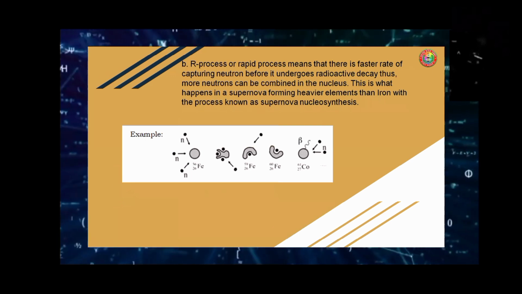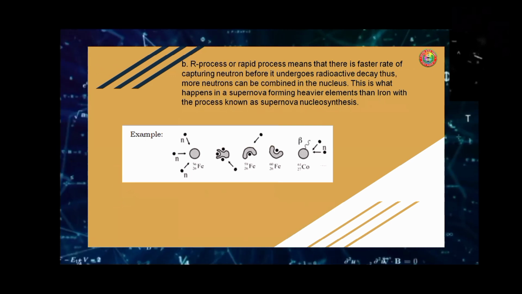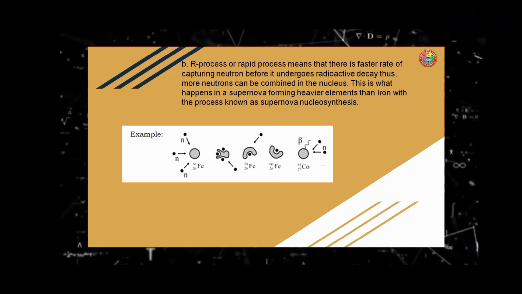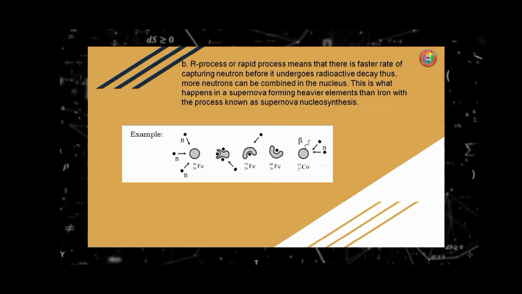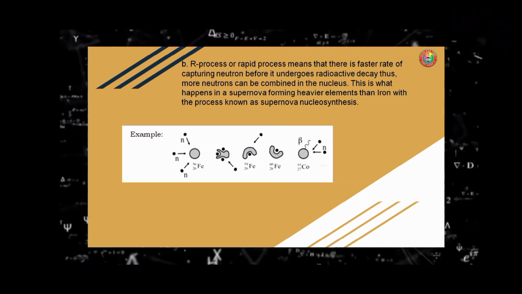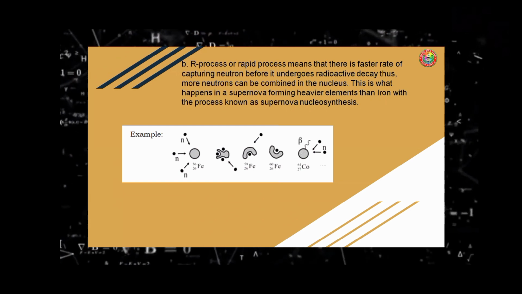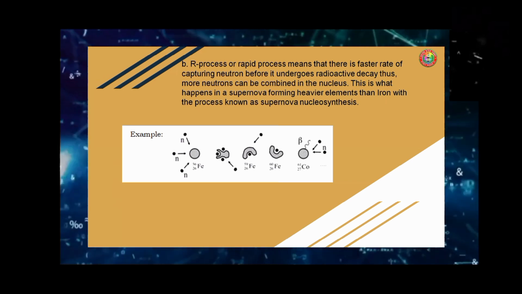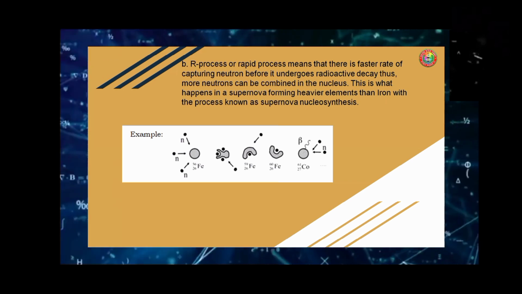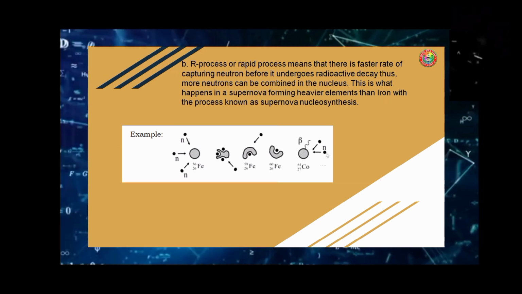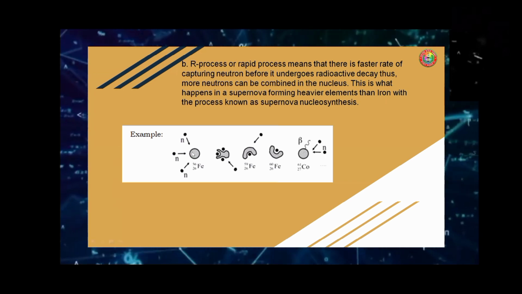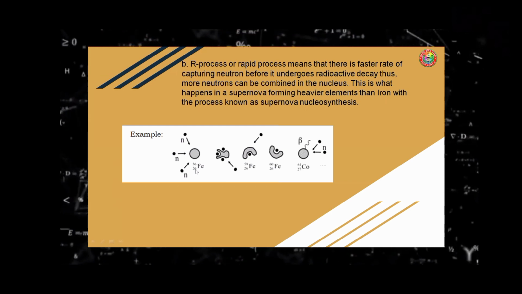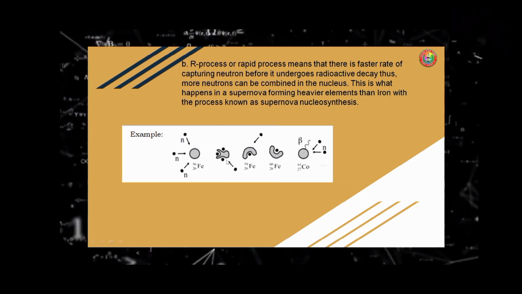R process or rapid process means that there is faster rate of capturing neutrons before it undergoes radioactive decay. Thus, more neutrons can be combined in the nucleus. This is what happens in a supernova forming heavier elements than iron with the process known as supernova nucleosynthesis. For example, we have three neutrons here and we have one element in the form of iron, 26 and 56. And this is the process.